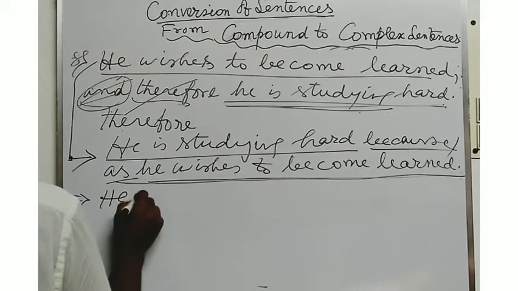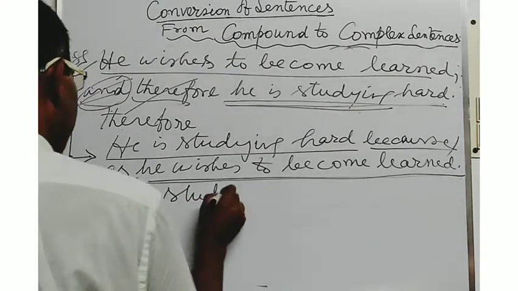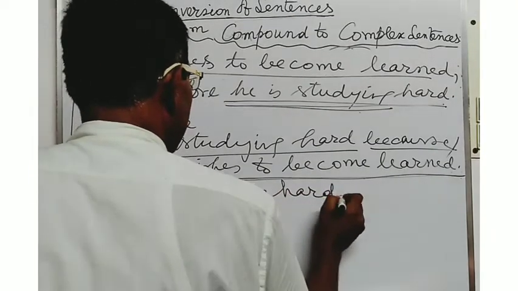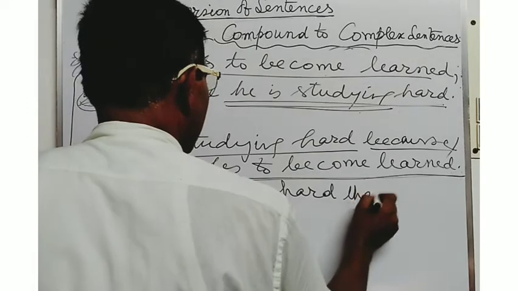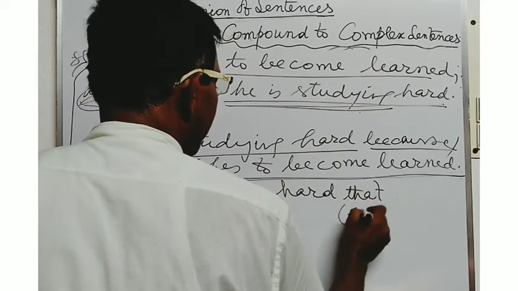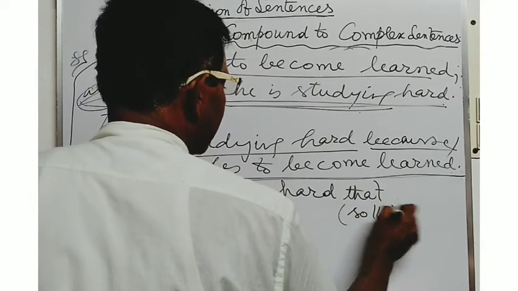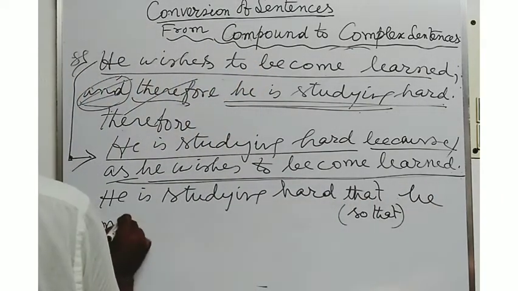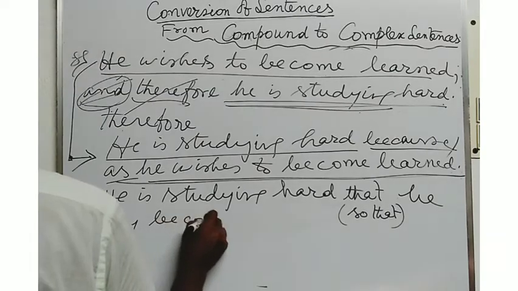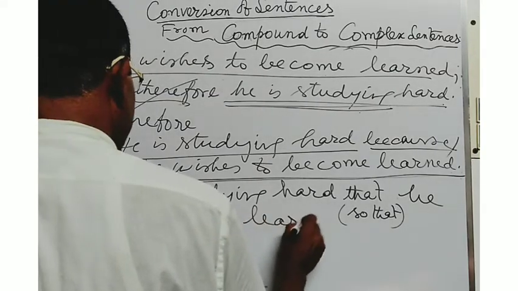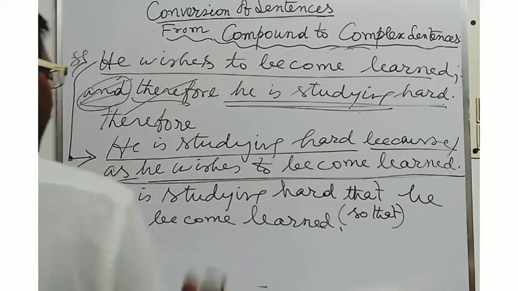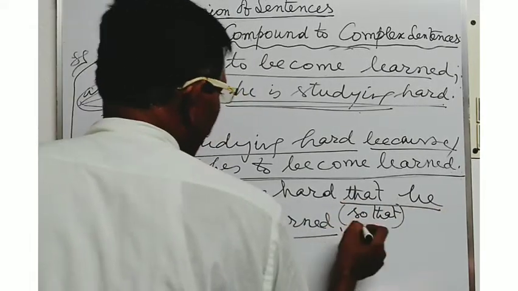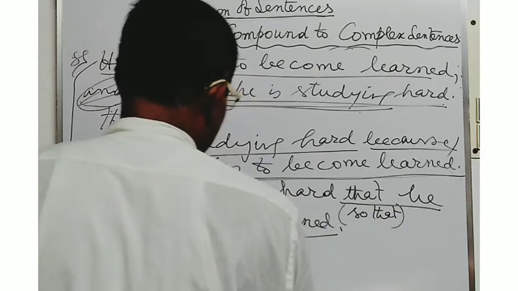He is studying hard that or so that he may become learned.